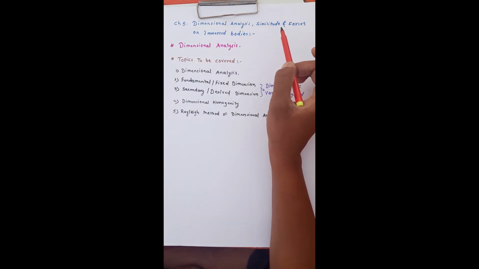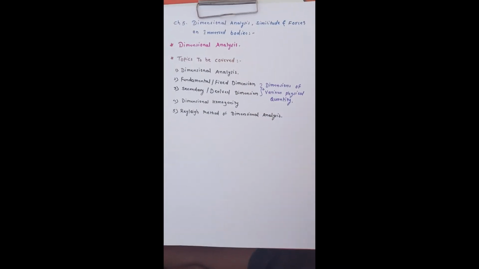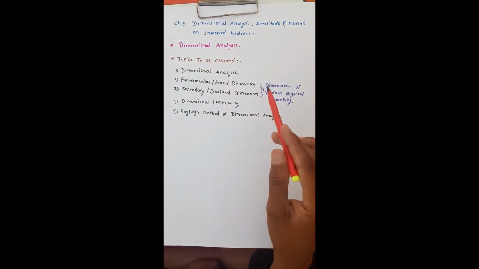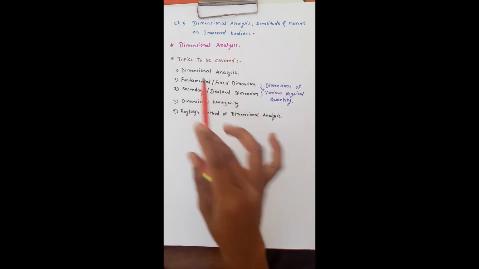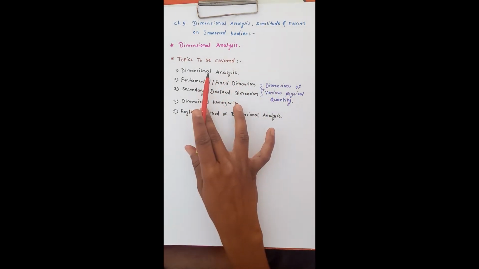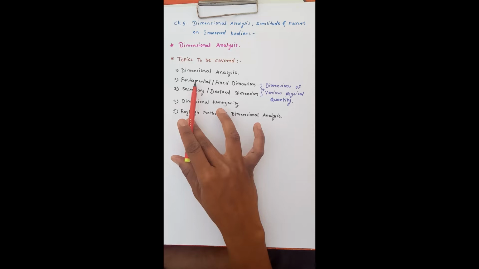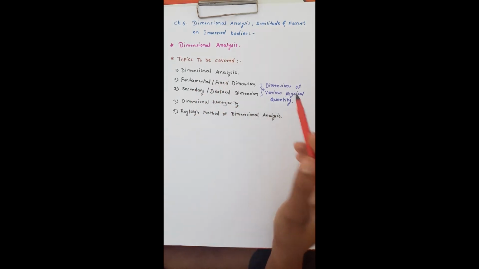So out of these three parts, in this video we are going to focus on the first part, that is nothing but dimensional analysis. This video is basically made to cover the following points. First point is what is meant by dimensional analysis. Second point is what is meant by fundamental dimension, that is also called a fixed dimension.